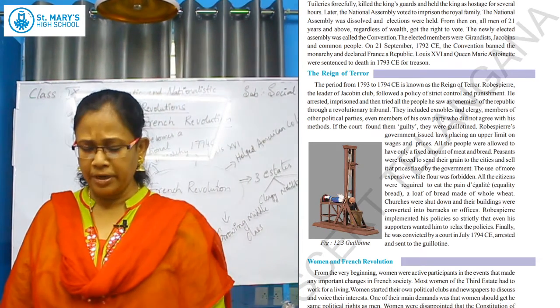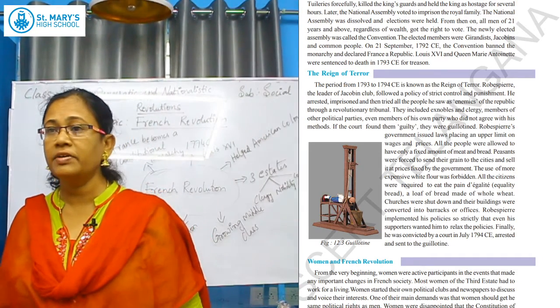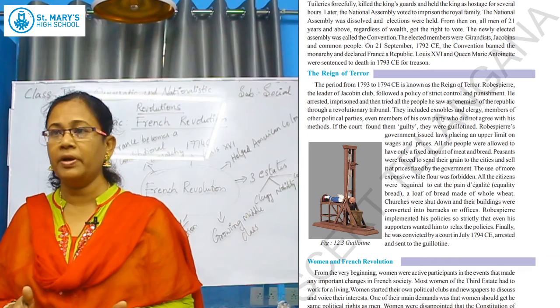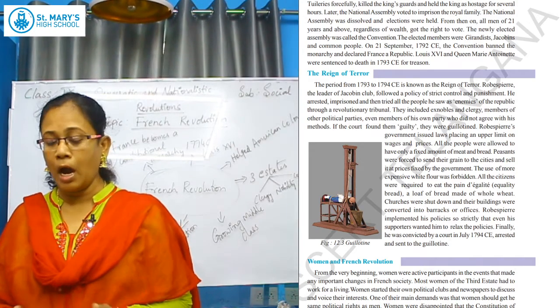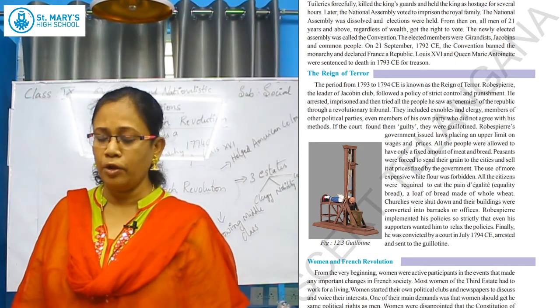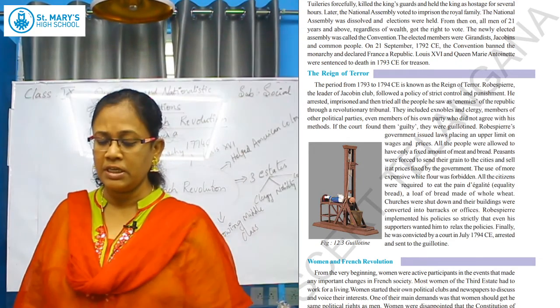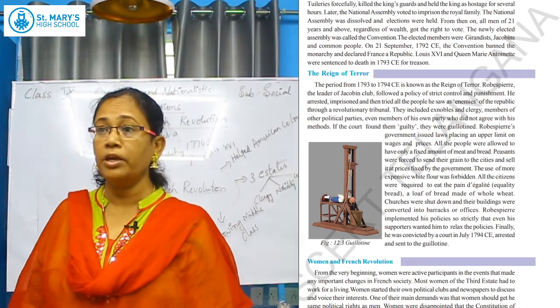What is that? The Reign of Terror. That period of 1793 and 1794, what happened? We have seen a change has happened. How the king and queen were put to death, we will see in this para. The Reign of Terror means the period of 1793 to 1794 CE. This period is called the Reign of Terror.